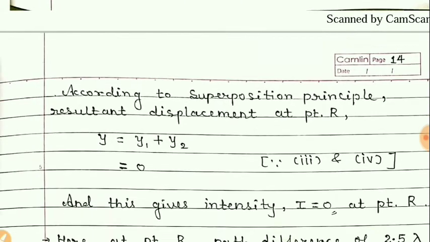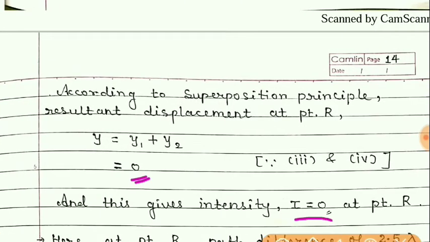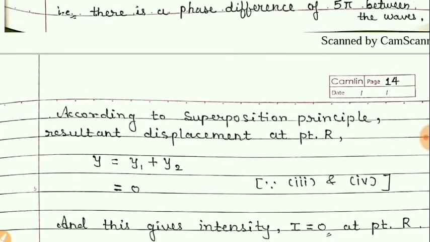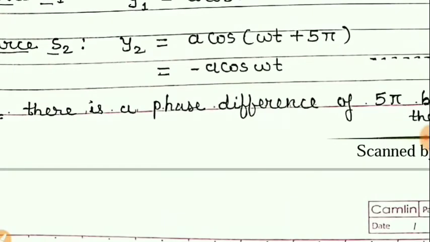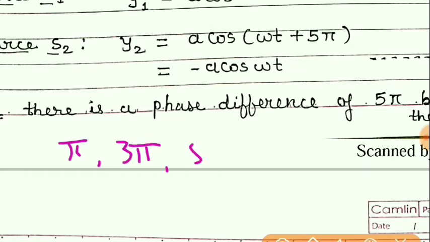And so we will get intensity also 0 at point R. So students, it is clear that if the phase difference is pi, then 3 pi, then 5 pi, and so on, in that case we will get intensity I equal to 0 because both the waves will cancel each other.